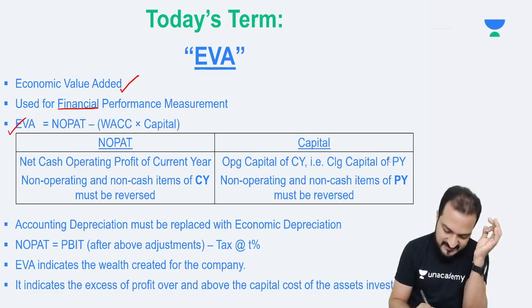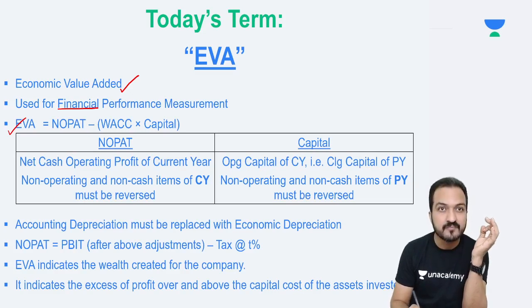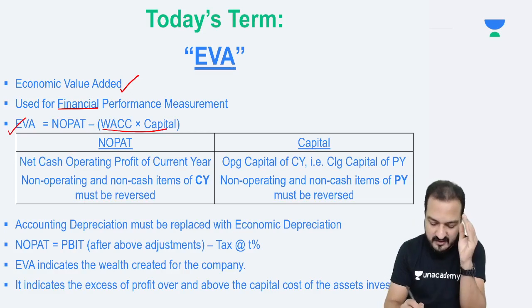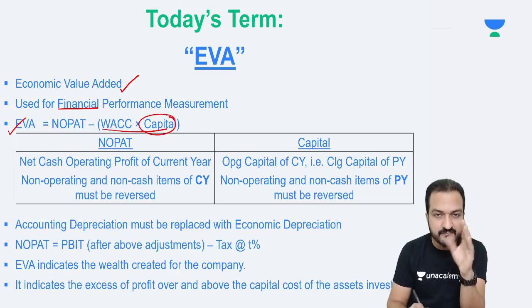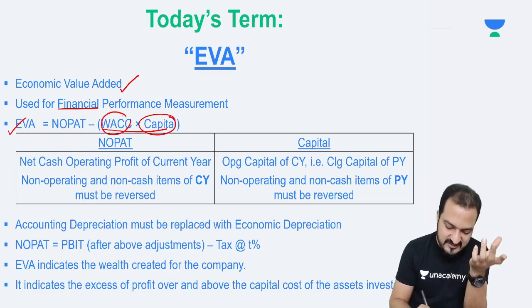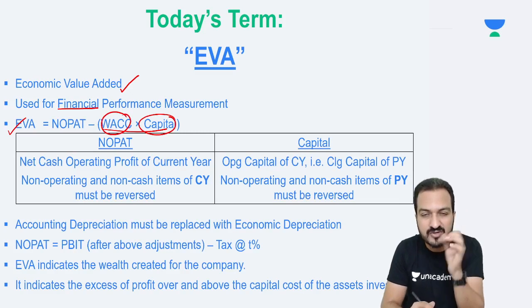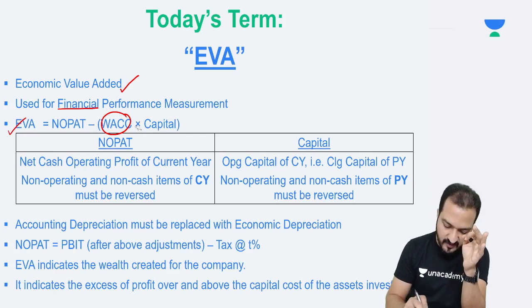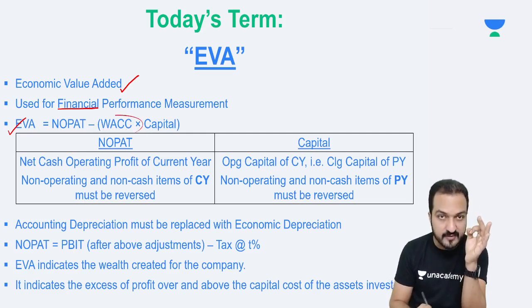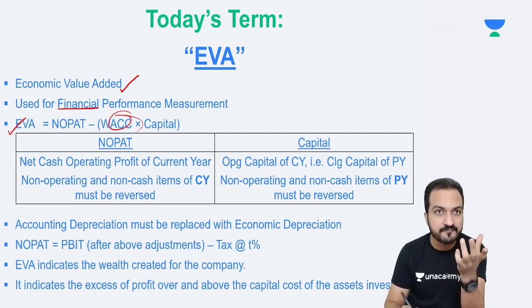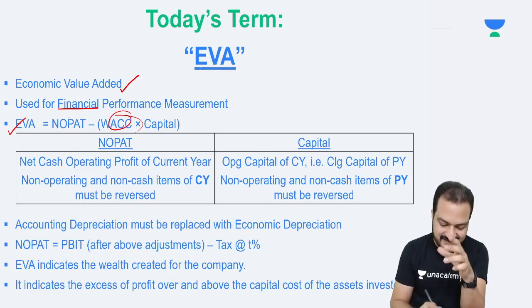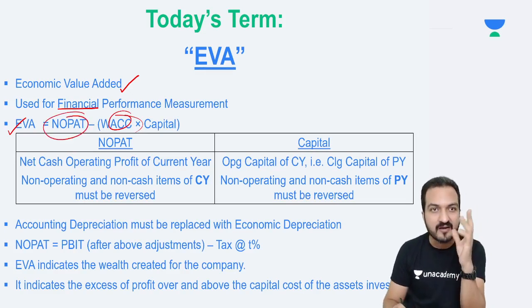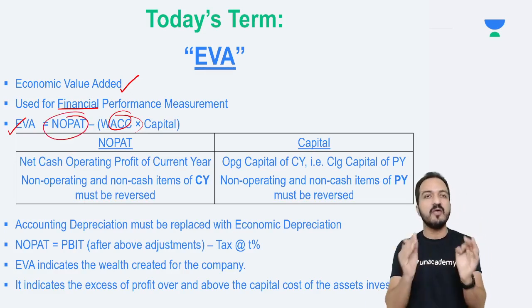And what does this basically indicate? This WACC into capital indicates that on this opening capital during the year, this much is my cost of capital. WACC is weighted average cost of capital. So on my capital, I have incurred so much cost of capital, and this cost of capital is deducted from my NOPAT. What remains is my economic value added.